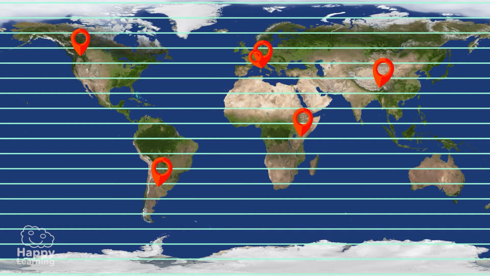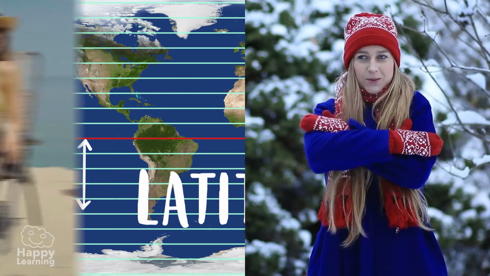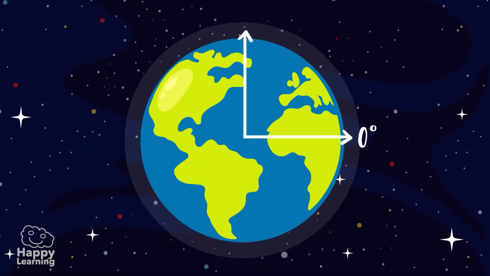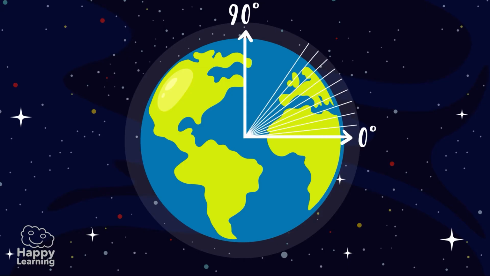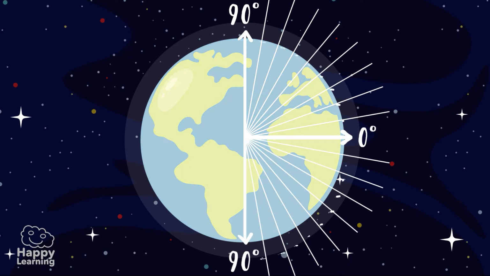The distance from any point on the planet to the parallel of the equator is called latitude, and it's measured in degrees, but not in degrees relating to hot or cold, but in degrees of distance, which go from 0 to 90 degrees on a scale that goes from 10 in tens. It works like this.